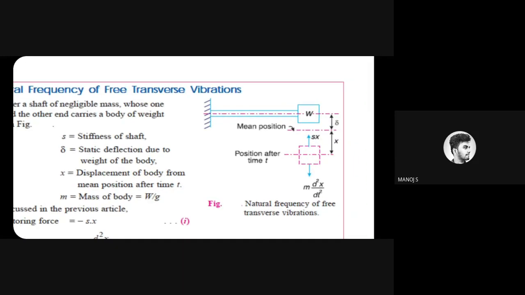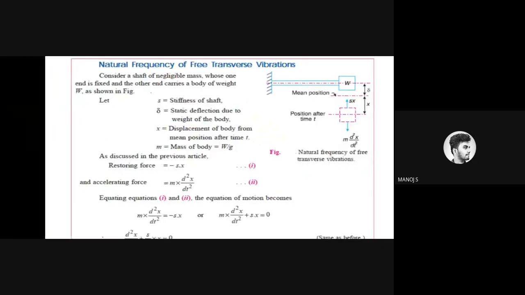For that, the stiffness of the shaft will be taken as S, the static deflection will be given as delta, and x is the displacement. Displacement is from the initial position to the end position. m is the mass of the body. I already told you about minus S into x. We already solved this in the energy method calculation. The same thing, put all these things there.